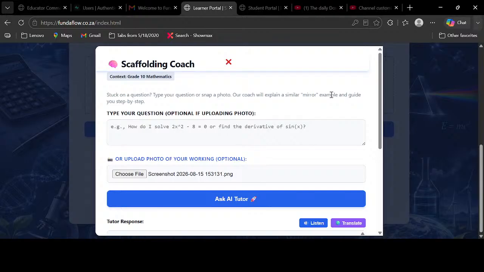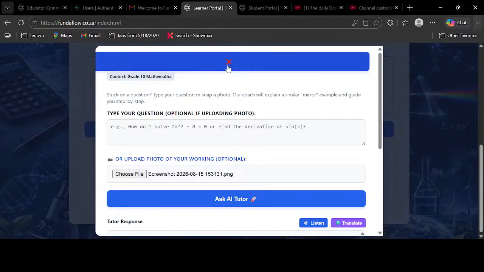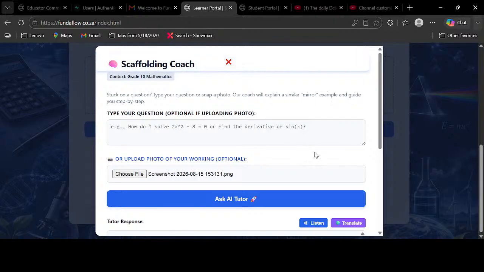So what we just did now, guys, as you saw, it took the question that we had. It didn't do the question that we had. It did a different question, but it shows us how to approach our own question. So if you have a question you really want to understand, you can do that so that you can apply it to your own question. What is the next feature?